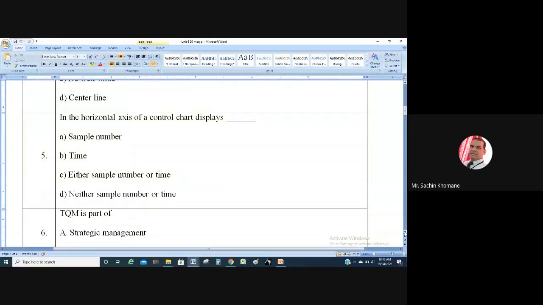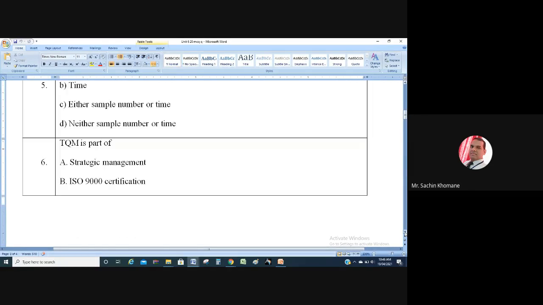Sample number, time, either sample number or time, or neither sample number nor time. I have told you there may be time and there may be the sample number also. So the answer is C. On the x-axis you can represent time, or you can represent the sample number. Okay, so this is also allowed.